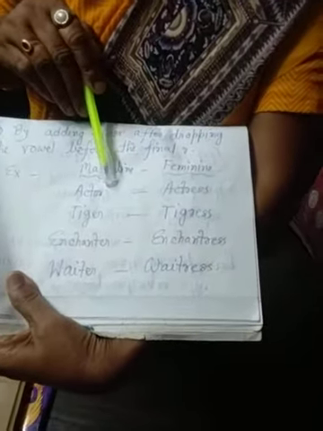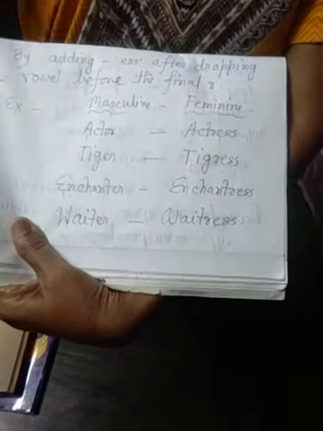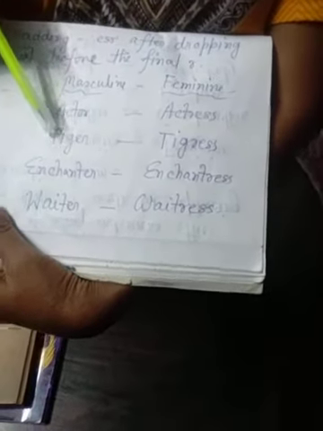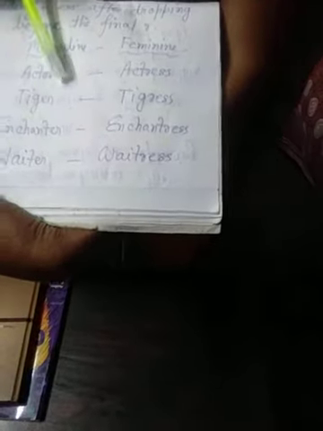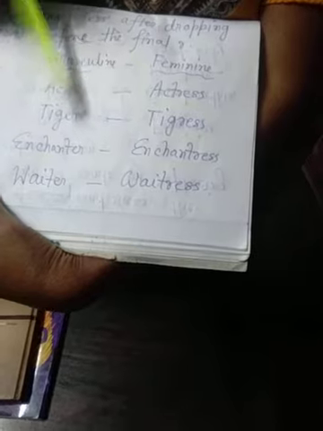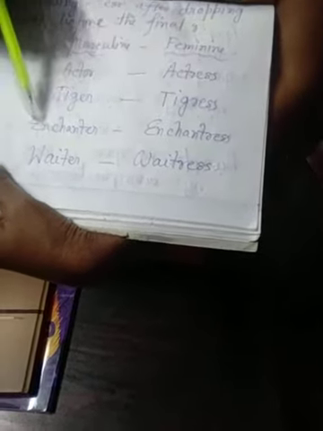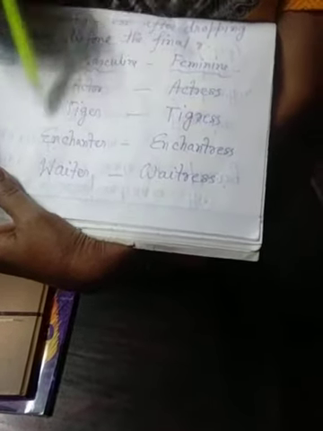ACTOR, final letter R, before R there is the vowel O, so you omit O: ACTR, ESS, actress. Tiger, TIGER, final letter R, before R, E vowel, so TIGR, ESS, tigress. Enchanter, enchantress.